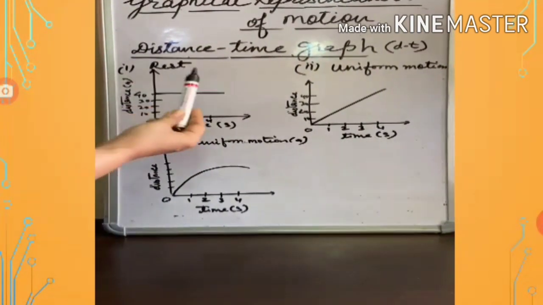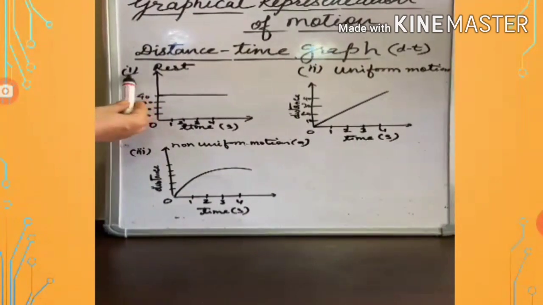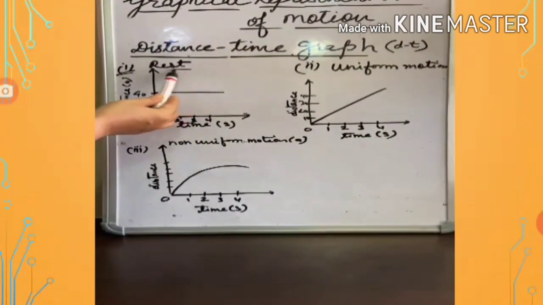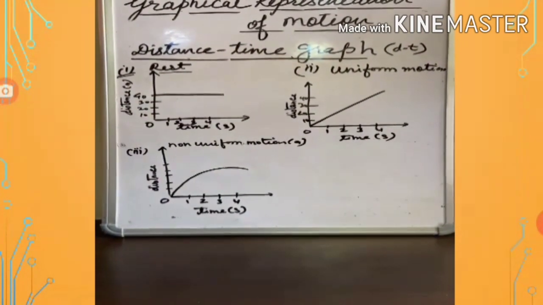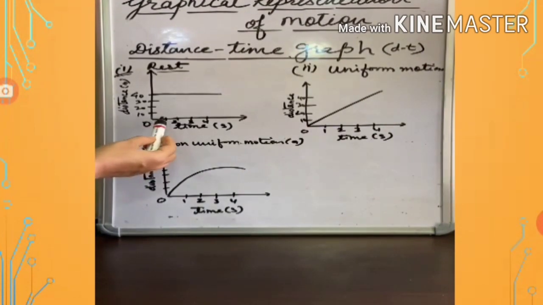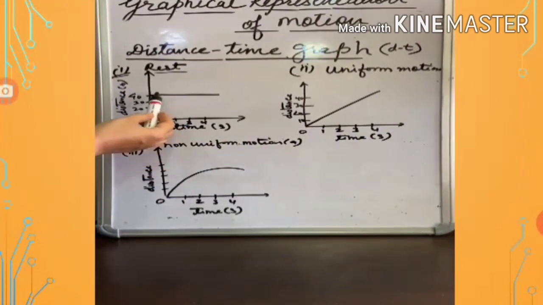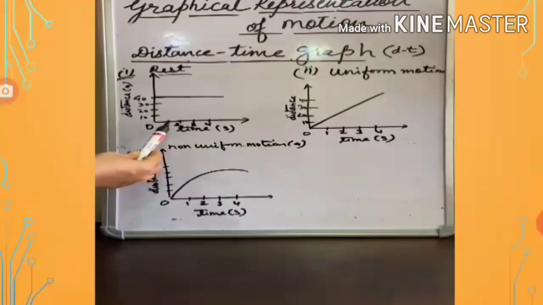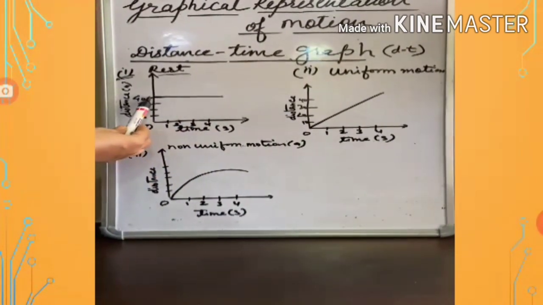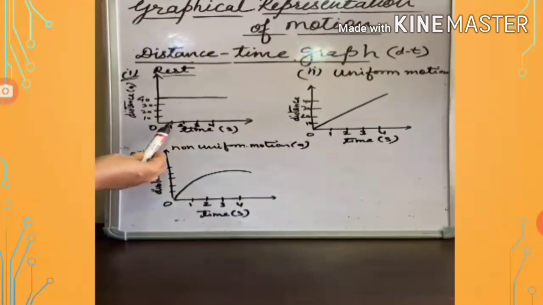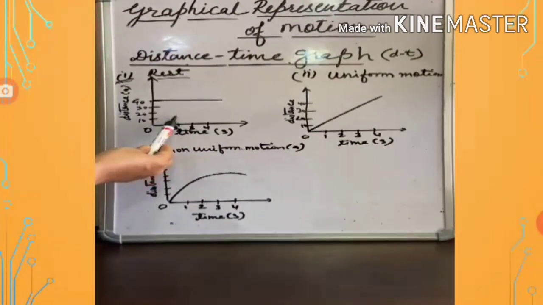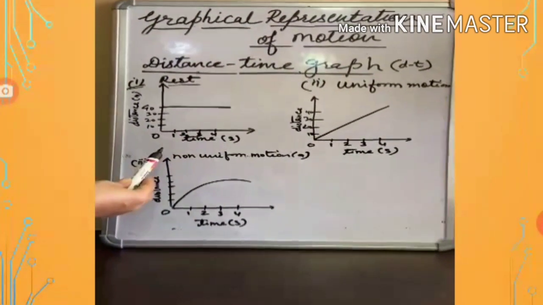So there are three cases we are considering. First, when the body is at rest. When the body is at rest, at any time its distance will be the same. So for 1 second the distance is, suppose, 40 meters. After 1 second, that is at 2 seconds also, the distance will be 40.